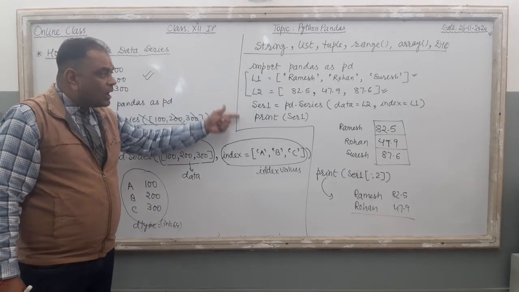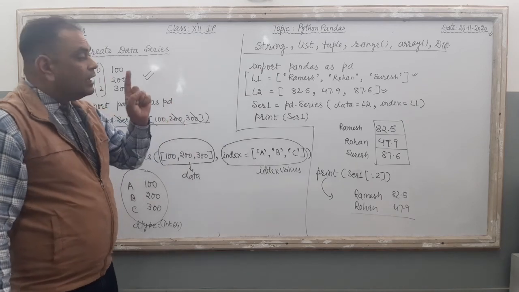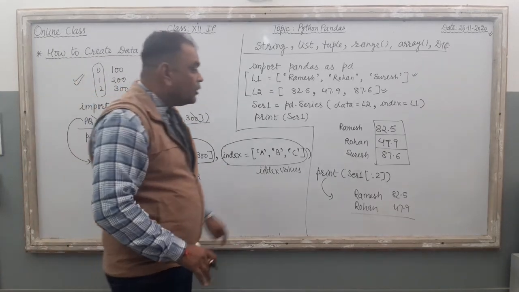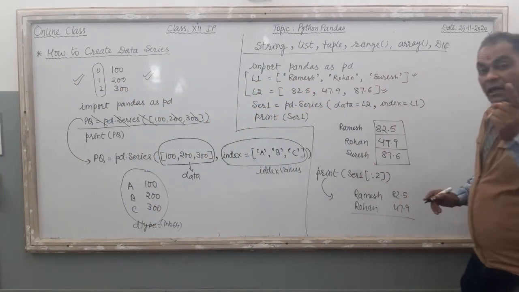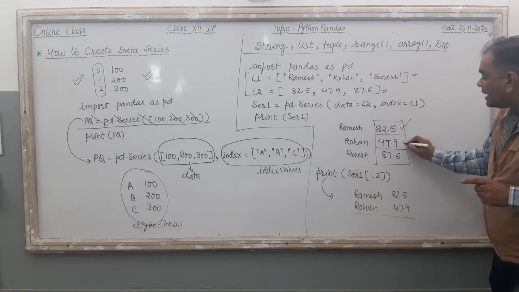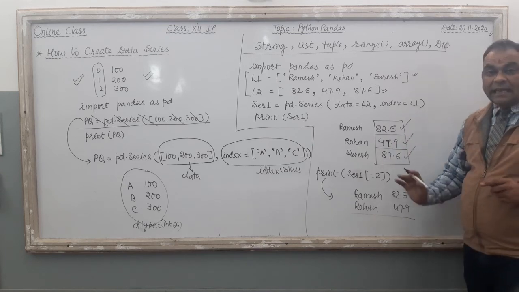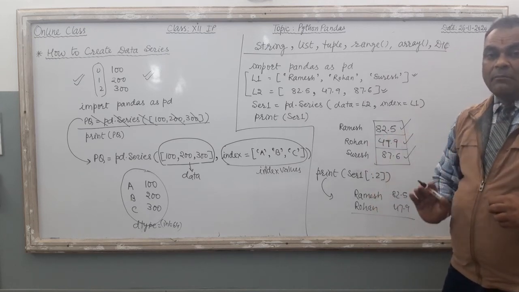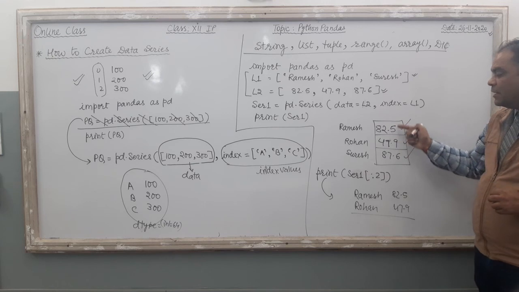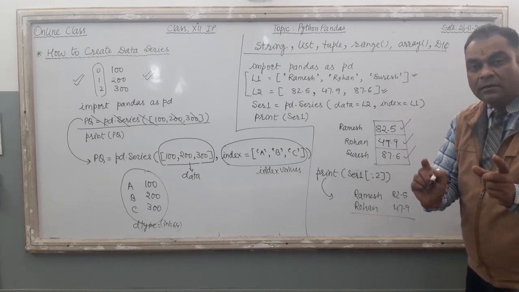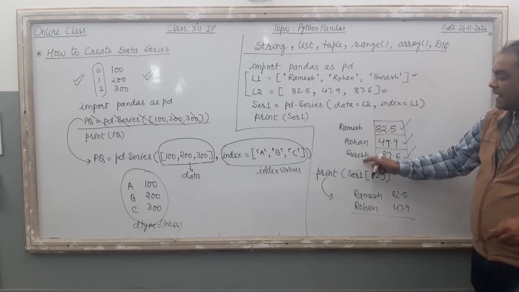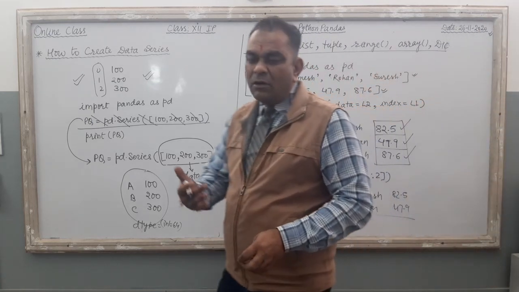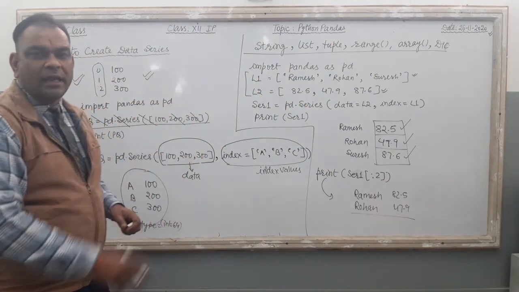So this program is related with creation of the series by using list, right? One more thing, you can change the value of any data item in the series. Values of the series are mutable. Mutable means you can change these values by giving a specific command. Clear? As for the index values, generally you put them as unique values, right?